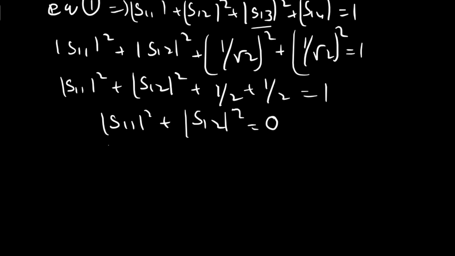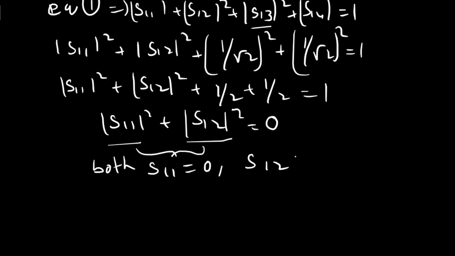Now you are adding two squared terms, S11 squared and S12 squared. Always this should be positive and this is also positive. If two positive terms are added and you get 0, you can conclude that this equation is satisfied only when both S11 equals 0 and S12 equals 0. Otherwise this condition is not satisfied.